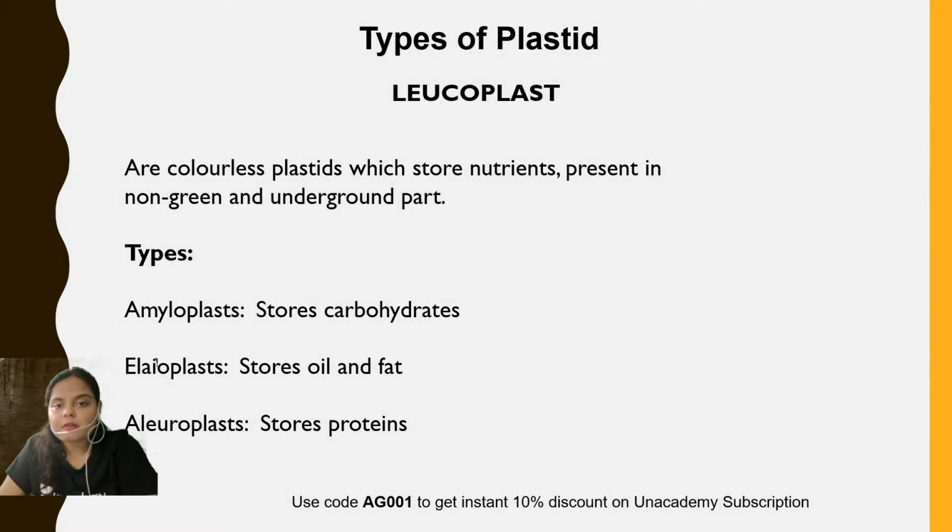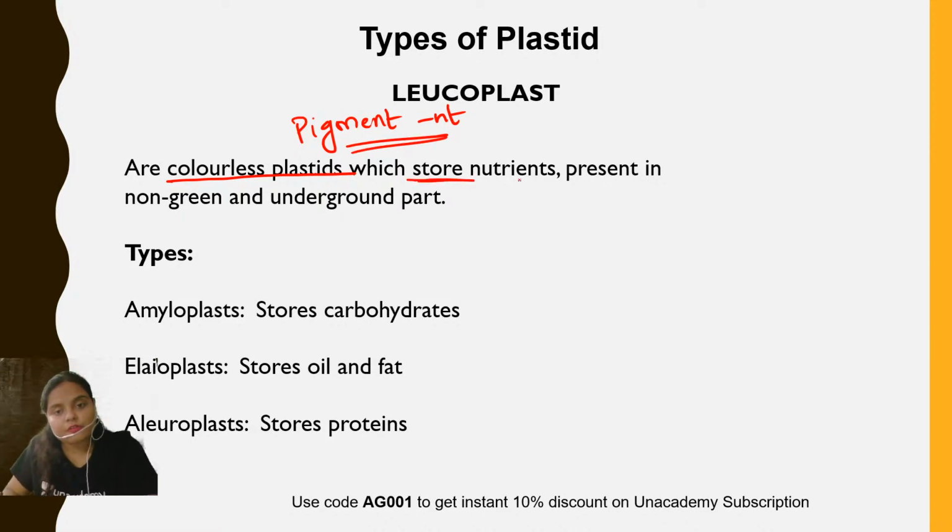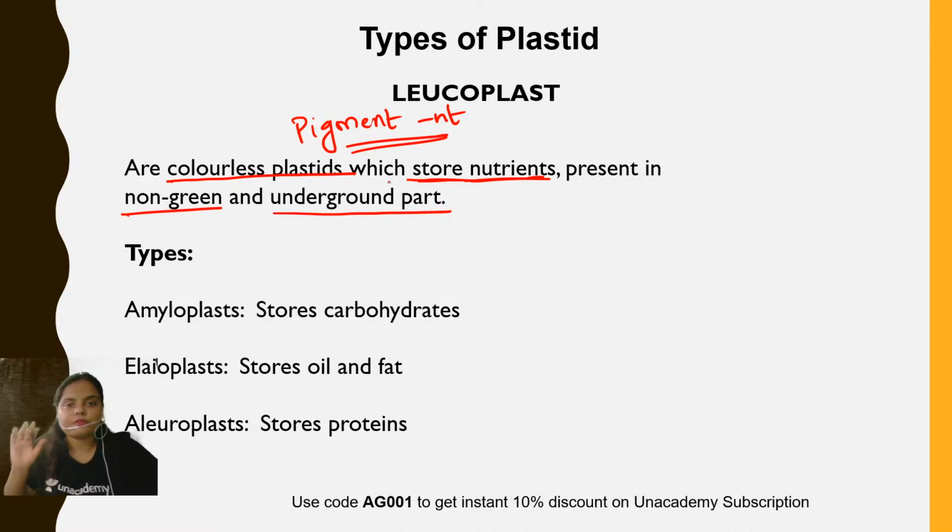Then, talking about the leucoplast. I told you that leucoplasts do not contain pigment, and therefore they are termed colorless plastids. They store food or nutrients, and they are generally present in the non-green or underground parts of the plant. For example, in the root region they are present in abundance, where they perform the function of storing food. Depending upon the type of stored food, different types of leucoplast have been identified.